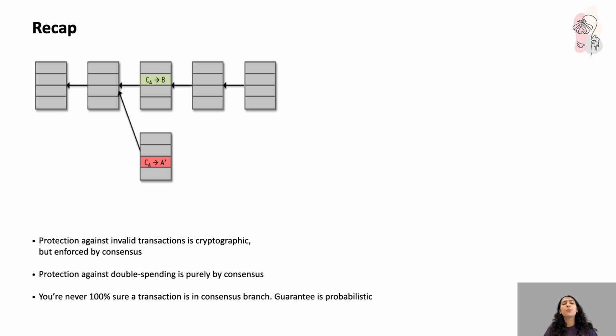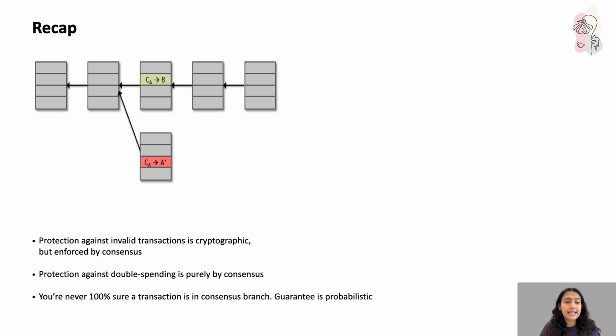Consensus protocol prevents double spends by deciding which chain is accepted as the main chain. A block deep in the longest valid chain is more likely to be part of consensus. There is no cryptographic guarantee though that the transaction is final. It's only a probabilistic guarantee based on the number of confirmations. Are you getting it? But we assume that we have a larger number of honest nodes in the network to determine that we only add honest blocks into our blockchain.